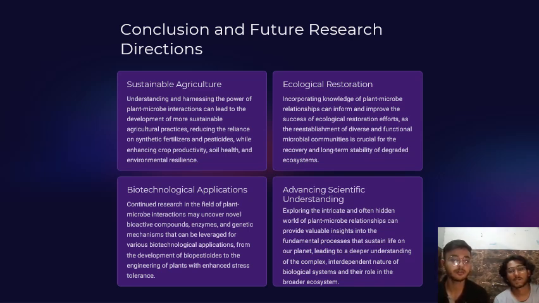Continued research in the field of plant microbe interaction may uncover novel bioactive compounds, enzymes, and genetic mechanisms that can be leveraged for various biotechnological applications. Advancing scientific understanding. Exploring the intricate and more hidden world of plant microbe relationships can provide valuable insights into the fundamental processes that sustain life on our planet. So by this, we sum up our presentation.